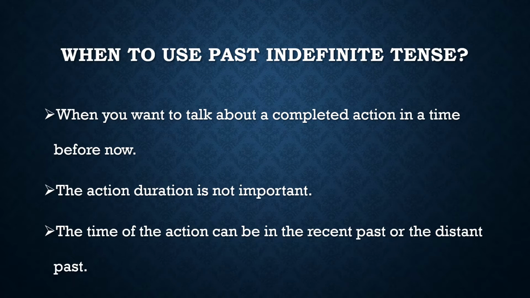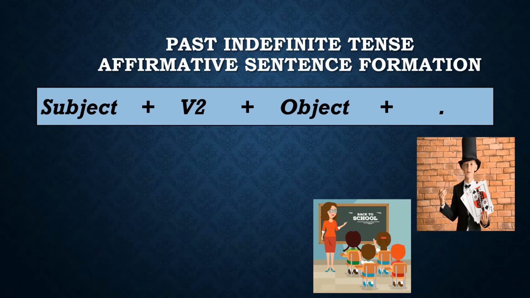Let's move on and talk about the sentence formation so that you have a clear idea of how you should use the past indefinite tense. Now, look at the formula for affirmative sentence formation of past indefinite tense. First, you have the subject in the start of the sentence. Subject, you already know that it is the doer of the action. Then comes the second form of the verb. Then you put the object, and at the end of the affirmative sentence, you always have a full stop.